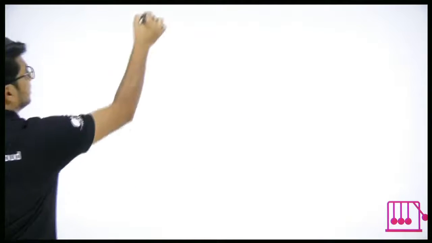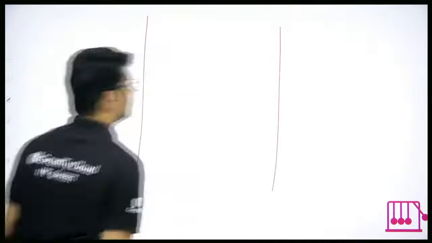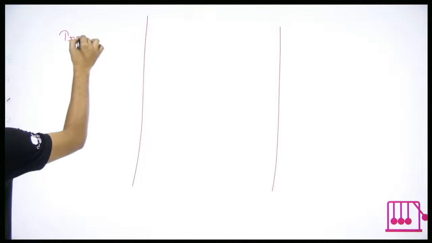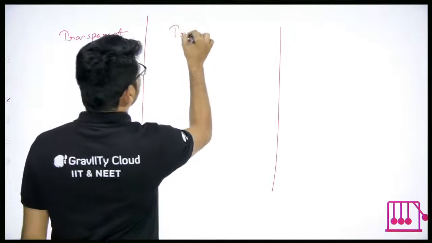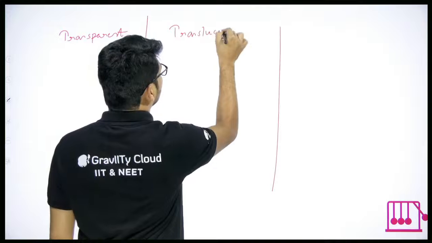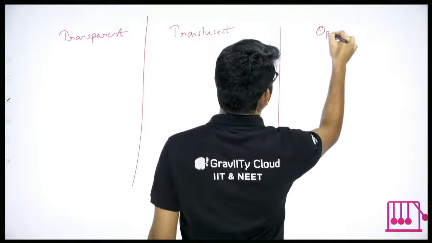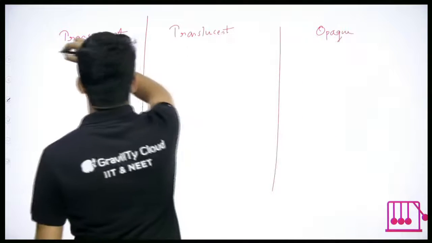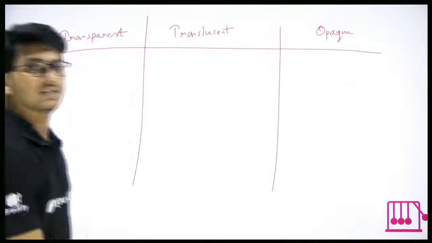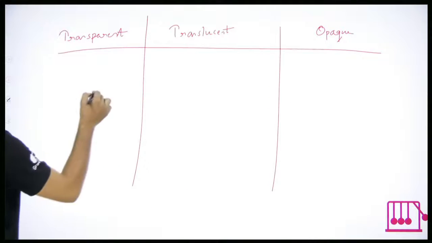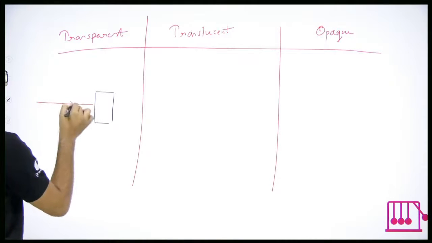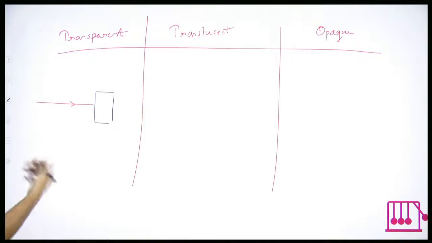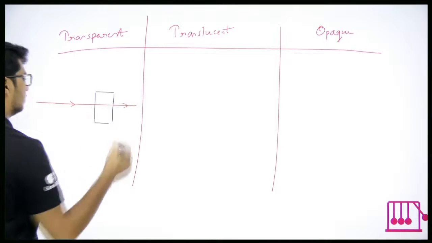So now, if I go into transparent, translucent and opaque. Here what happens is, if I take the transparent object and light is incident on it, light falls on the object, then light directly passes through.